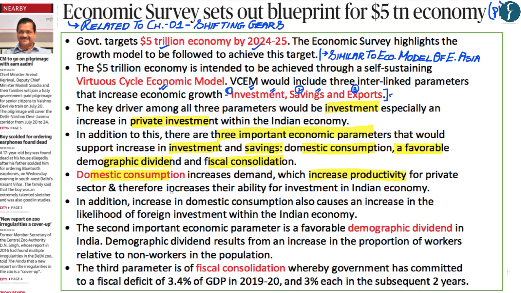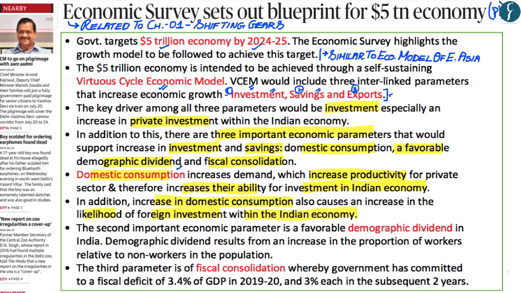And simply because there has been an increase in the profits that the companies are making, it increases their ability to invest within the Indian economy. Now apart from this, an increase in domestic consumption within India, whereby when the Indian public uses more goods and services, it also causes the foreign companies to want to sell their goods and services within the Indian market. Now, because the foreign companies want to sell their goods and services within the Indian market, it also increases the likelihood of foreign investment within the Indian economy.